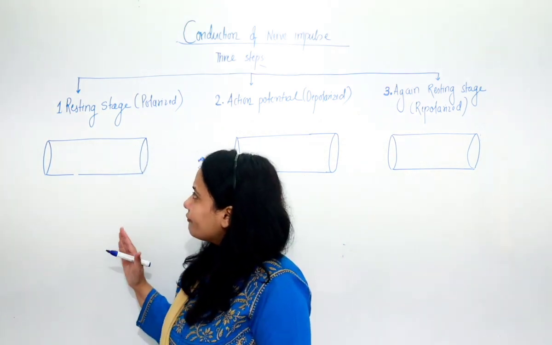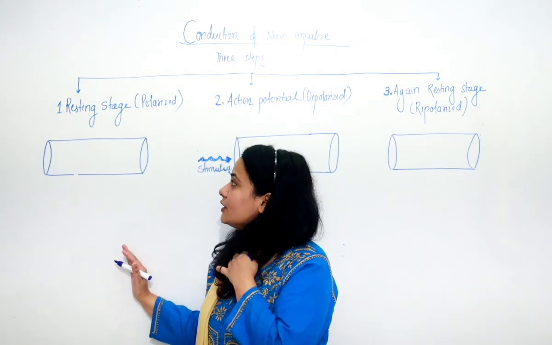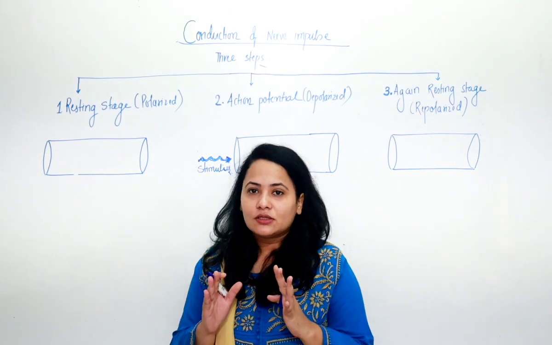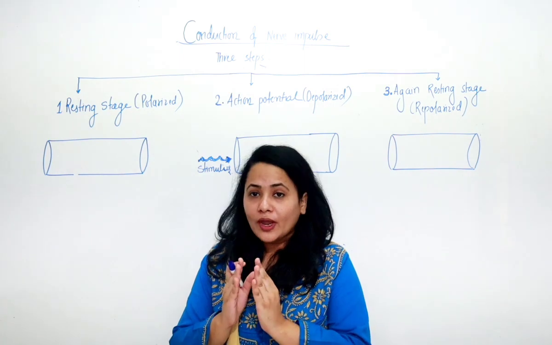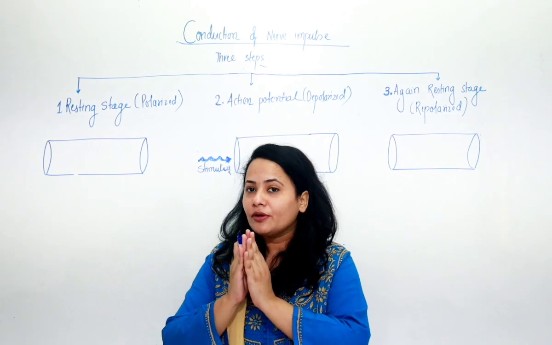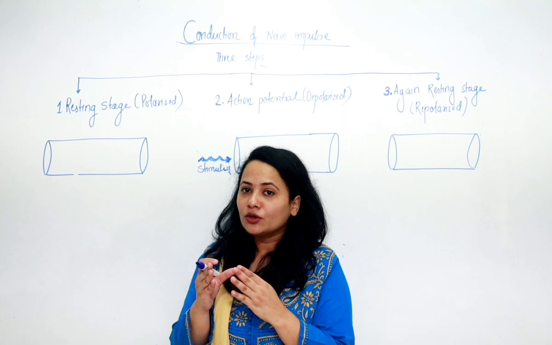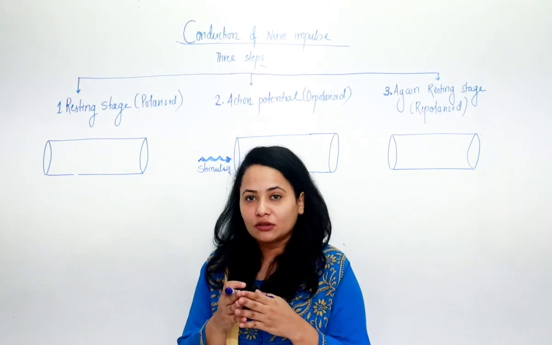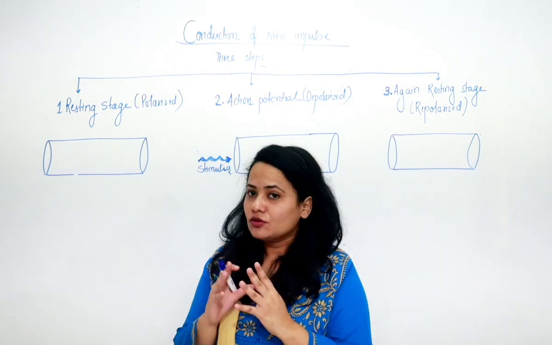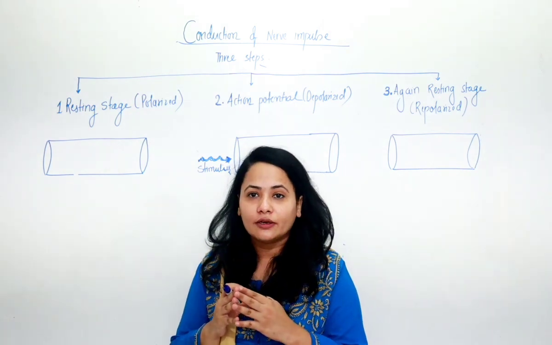So let us understand the first point of conduction of nerve impulse, and the first stage is known as resting potential. Now what do you mean by rest? Rest means when no stimulus is given to the nerve fiber. That means the nerve fiber is at rest, it has not received any stimulus. Remember, a stimulus can be an external factor or an internal one. So it has not received a stimulus, that means it is at rest. So that condition is known as the resting stage, or we also call it the polarized condition.